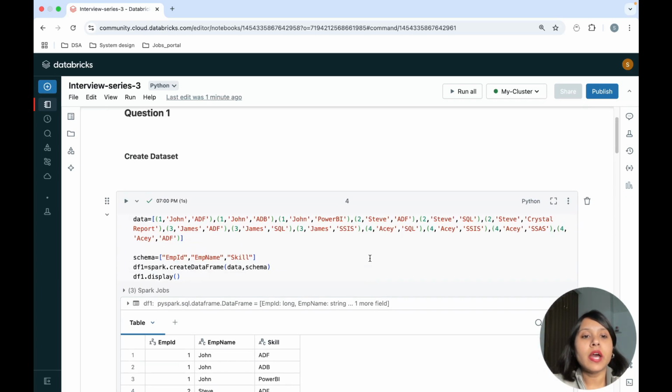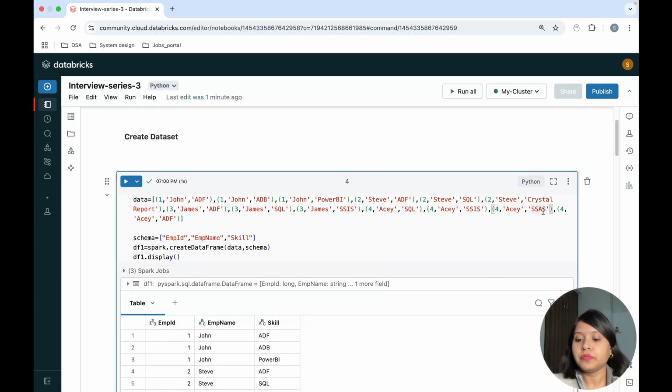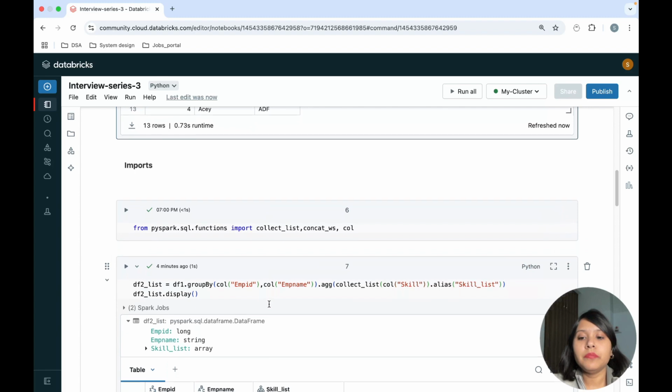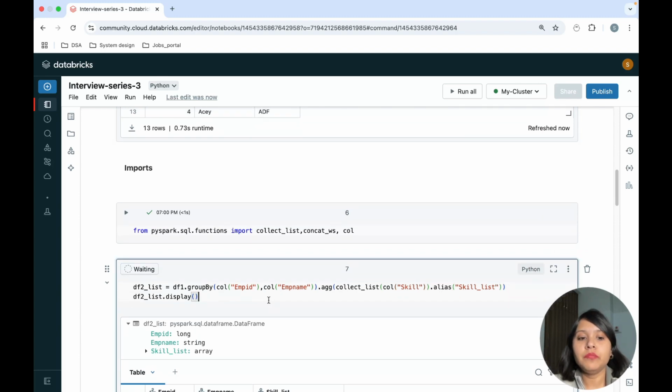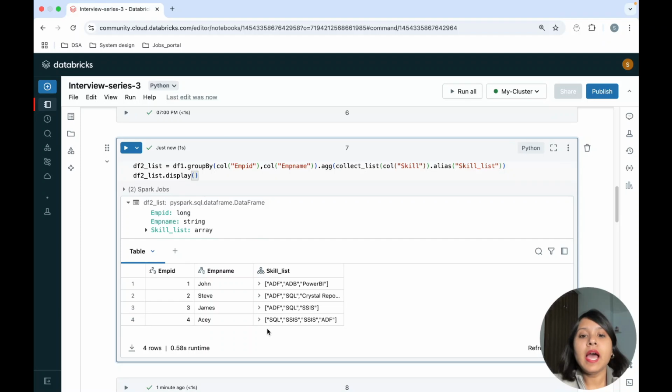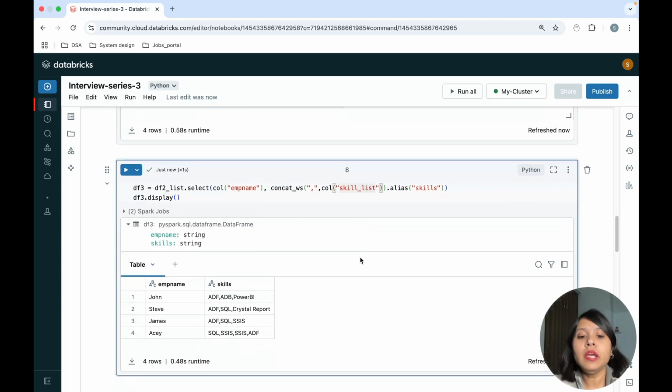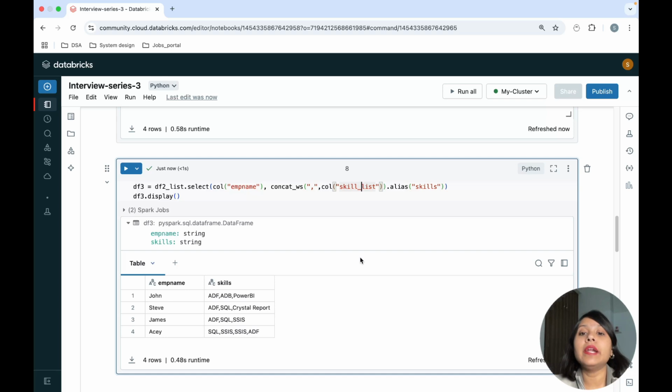So now let's try to approach that particular question. So this is my SSIS. Now, if you will see, SSIS comes twice for AC, that is employee ID 4. So we don't need it to be repeated when we are having it in one record, right? So I will be using the same thing, that is, I will be creating my data frame, and this is there. Now, if you will see, it is 2 times, and now if I run this particular command, it will still show me 2 times. Okay, how can we go ahead and remove and get only one, which is the distinct record?